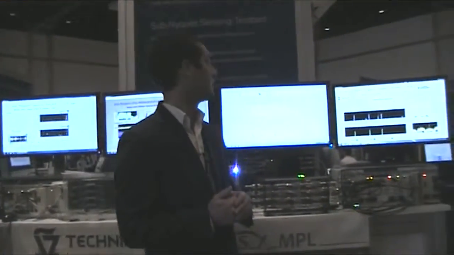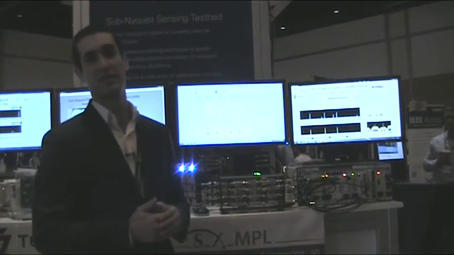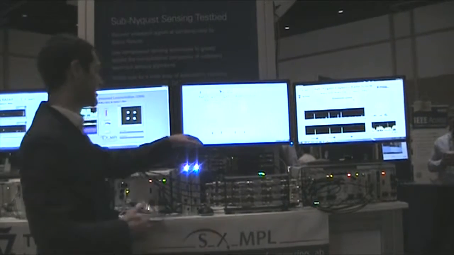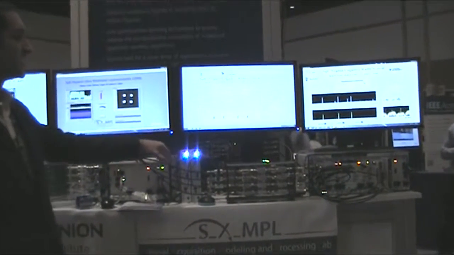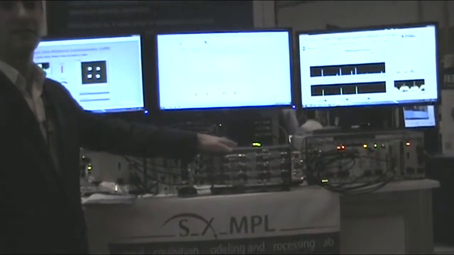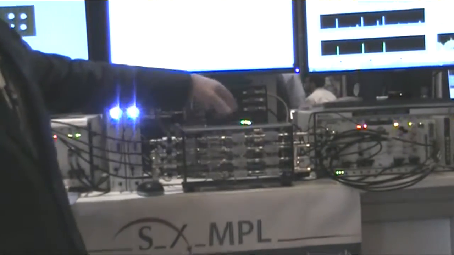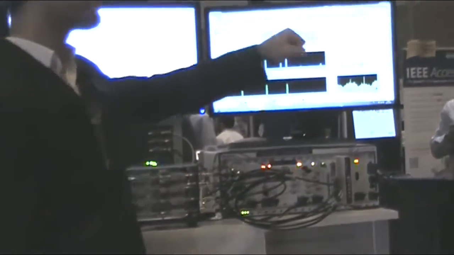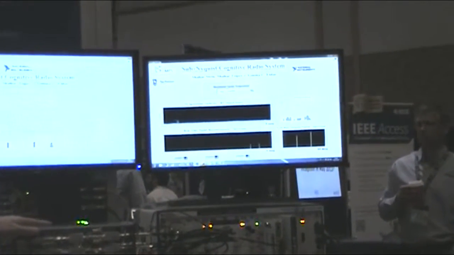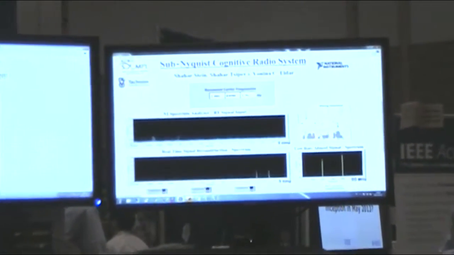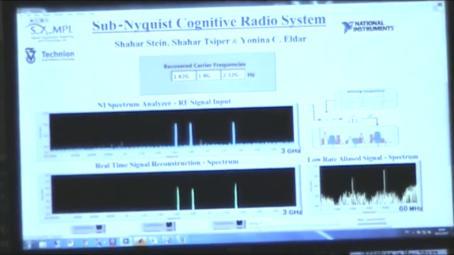Okay, now to the final system we have demonstrated here. That's the Sub-Nyquist cognitive radio system. We have the transmitters being implemented on the USRPs and inserted into the MWC. This analog front end allows all of the spectrum that is spanning between 0 and 3 gig to a very narrow bandwidth of just 60 megahertz. That's the baseband. So we go down from 3 gig of possible information to just 60 megahertz.